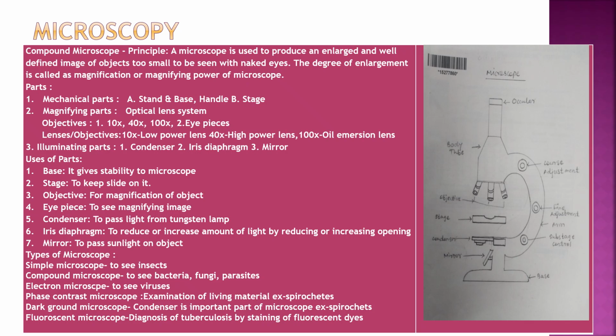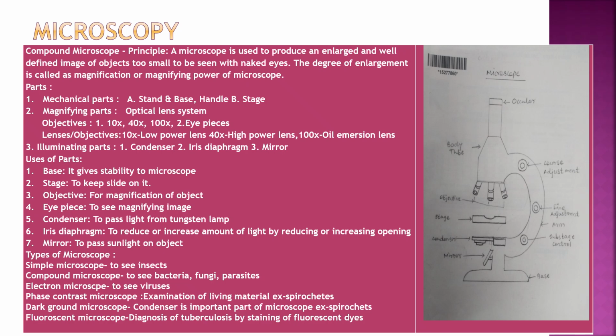Microscopy, compound microscope principle. A microscope is used to produce an enlarged and well-defined image of objects too small to be seen with naked eyes. The degree of enlargement is called magnification or magnifying power of the microscope. Parts are mechanical parts: base, stand, handle, and stage. Magnifying parts: optical lens system, objectives 4x, 10x, 40x, 100x, and eyepieces.